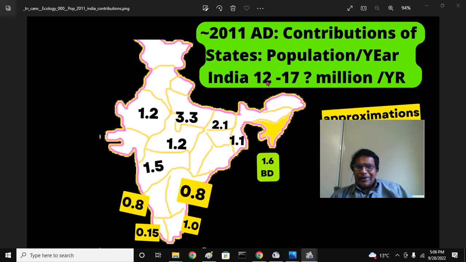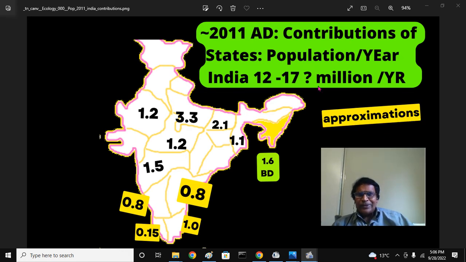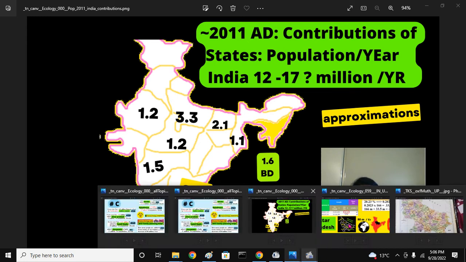Again, this is a broad estimate, so I put a question mark. In 2011, India added about 17 million people to Earth. I was not sure how exactly many, there are different sources. That's why I put a question mark, but it is a broader idea. If say 15 million people are added in this year to the Indian population, this is the states' average, how much each state is contributing. UP is 3.3, Bihar 2.1, Paschim Bengal 1.1, Bangladesh 1.6. That is a separate country, no? And then Madhya Pradesh and Rajasthan 1.2, Maharashtra. So you can get the broader idea. 3.3 addition is a very, very big number that you have to keep in mind.